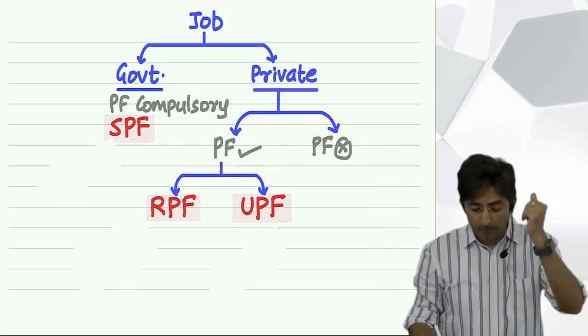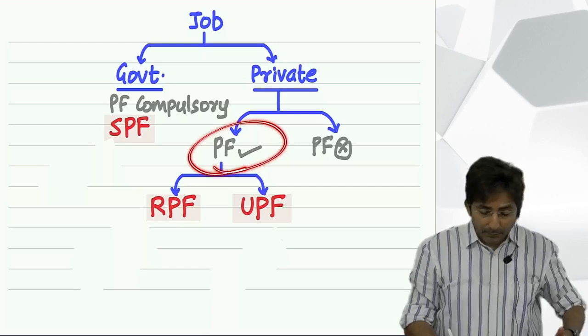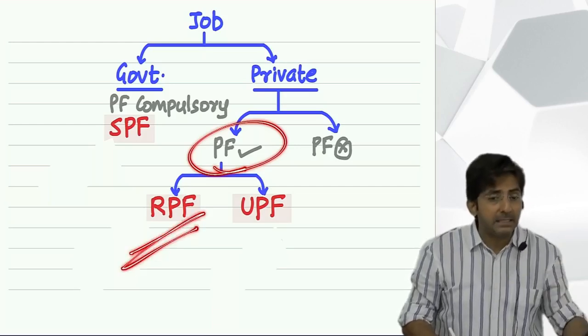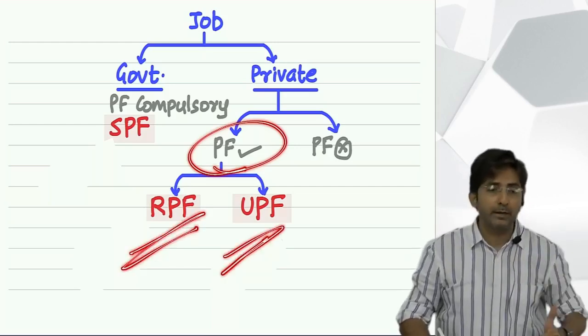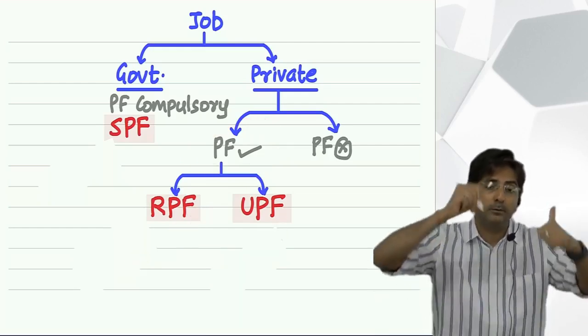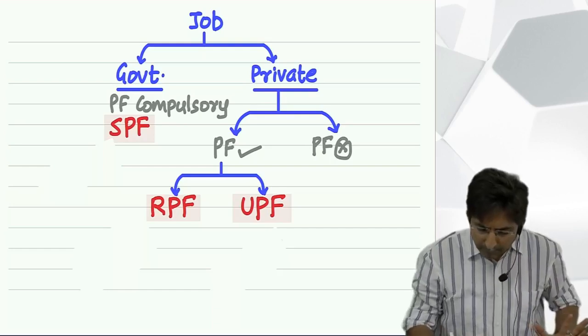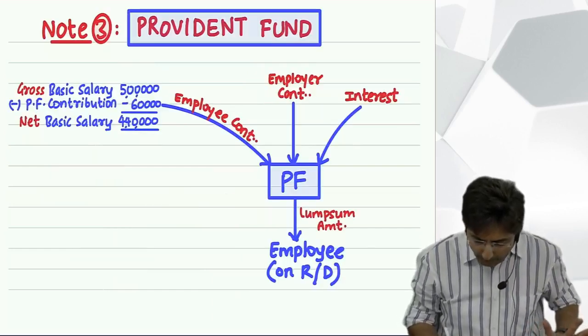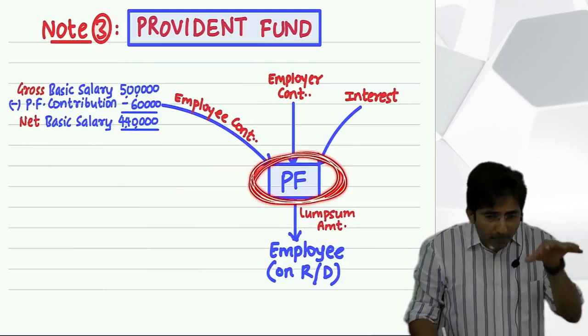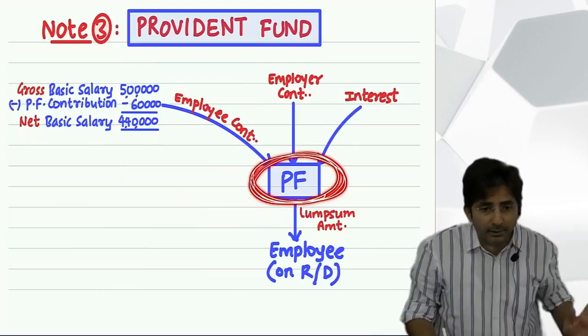Now, if it is there, it can be either recognized or unrecognized Provident Fund. What is the difference between the two? Pay attention here. As I told you, this Provident Fund money is not kept in a piggy bank, it is invested somewhere.